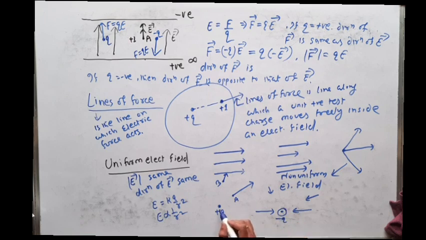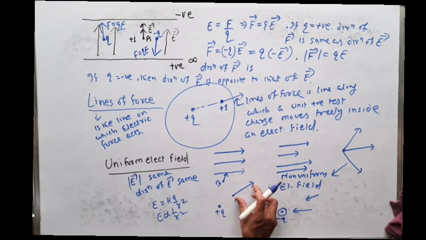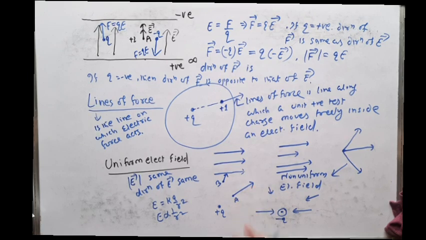But this is a positive charge, lines of force is away from the positive charge. If distance is less, electric field strength is more, that is shown by a bigger length, and this point is away from the charge, so electric field is less, and the vector is shown by a small line.